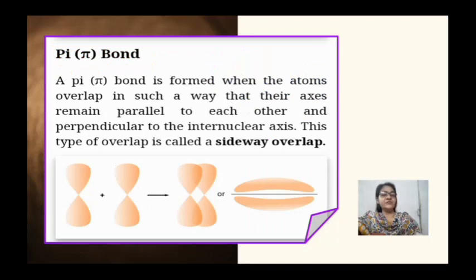Then next is pi bond. It is formed when the atoms overlap in such a way that their axes remain parallel to each other and perpendicular to the internuclear axis. This type of overlap is called sidewise overlapping.